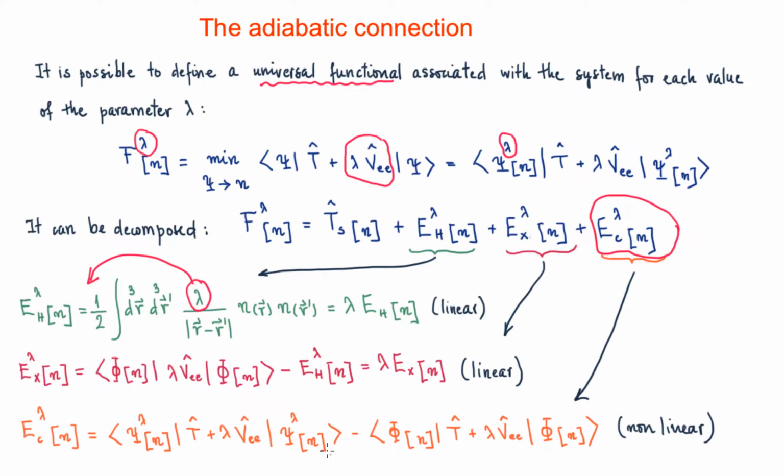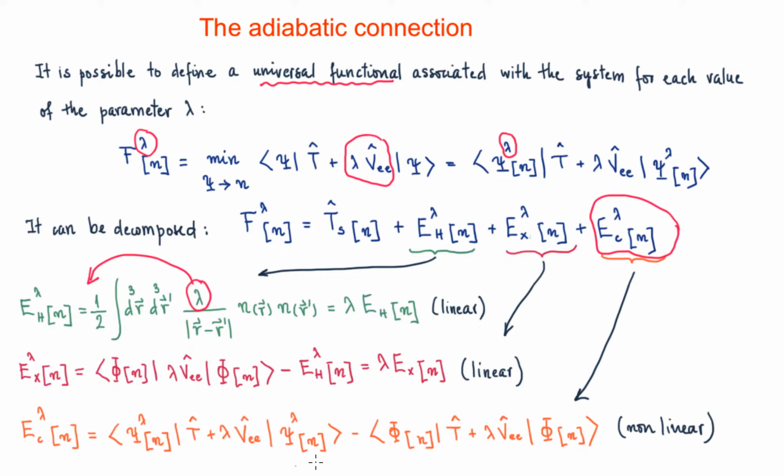And when doing that, even though the wave function depends on lambda, as those are the minimizing wave functions of this Hamiltonian, the only remaining term is the lambda derivative of this Hamiltonian. Besides that, as the kinetic energy is lambda independent, the only remaining term when doing the lambda derivative is the electron-electron potential energy, and that's important.